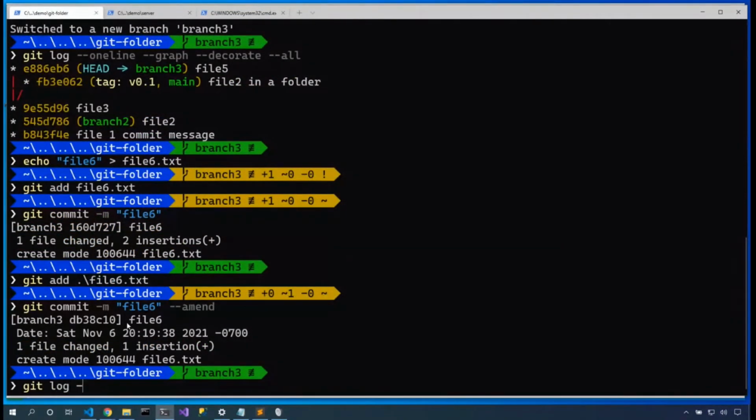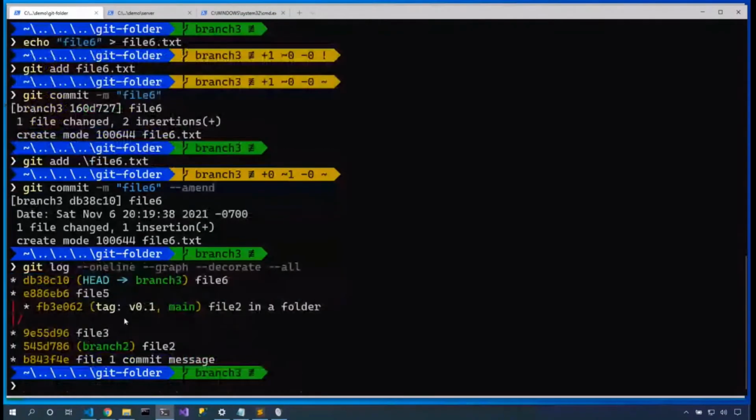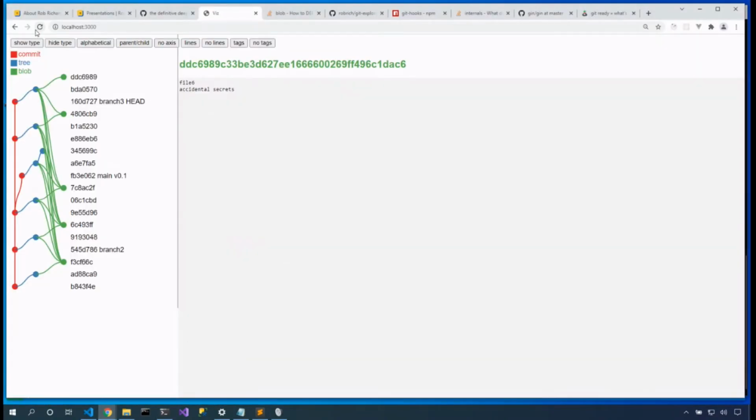Git log --oneline --graph --decorate --all, and yay, it's gone. It's out of my local directory. It's out of my commit history, but is it? Let's refresh this and take a look.